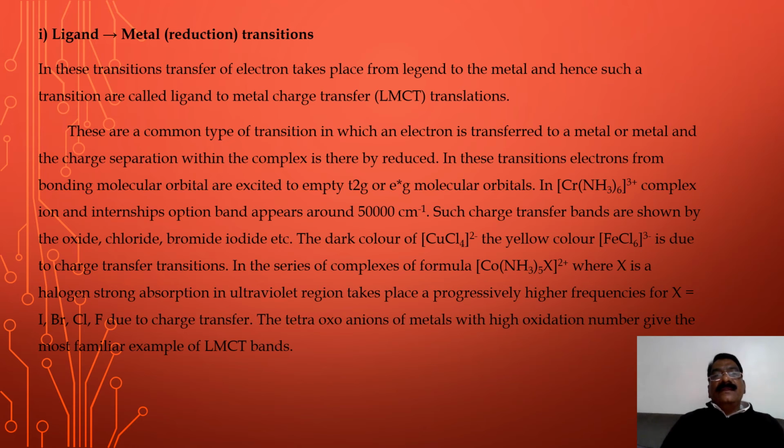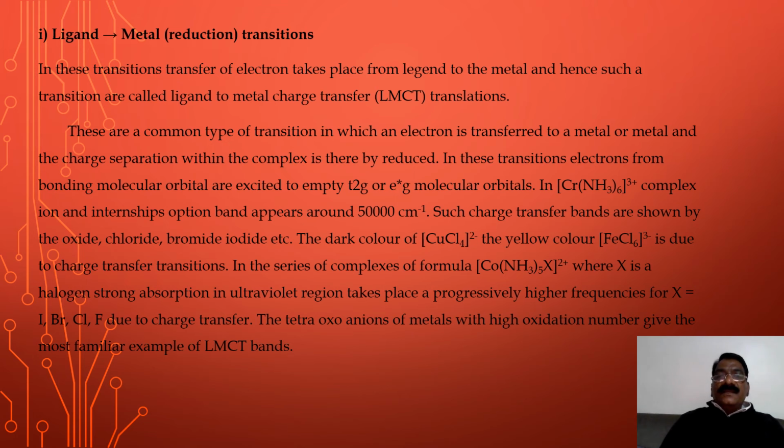These are a common type of transition in which an electron is transferred to the metal, and the charge separation within the complex is reduced.